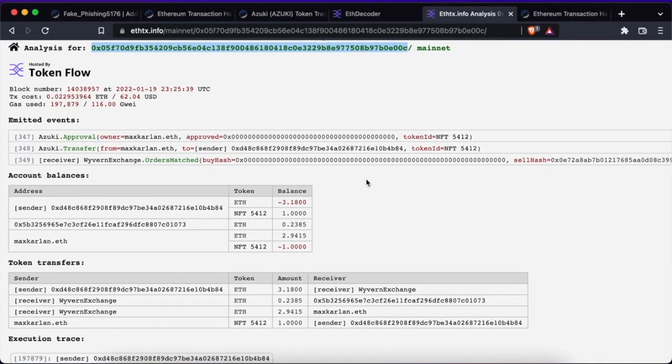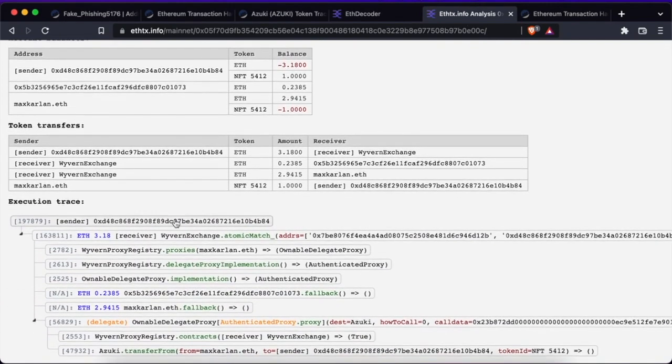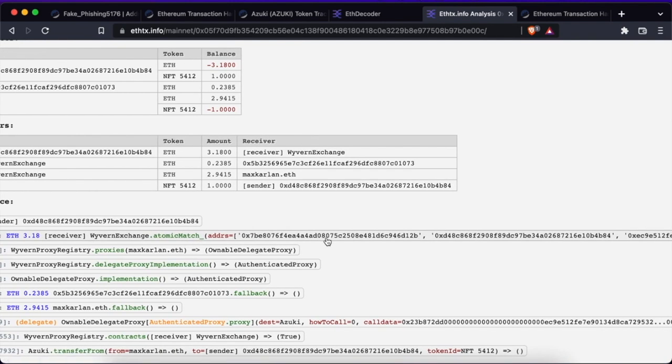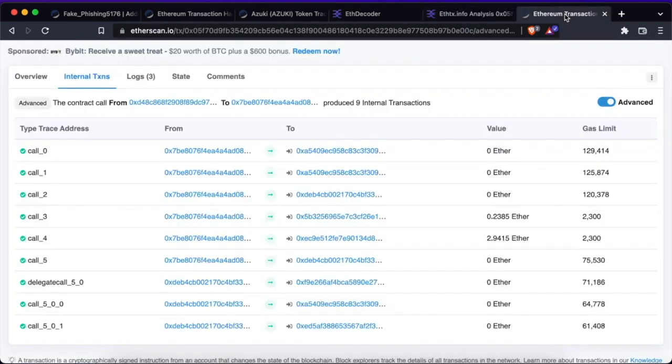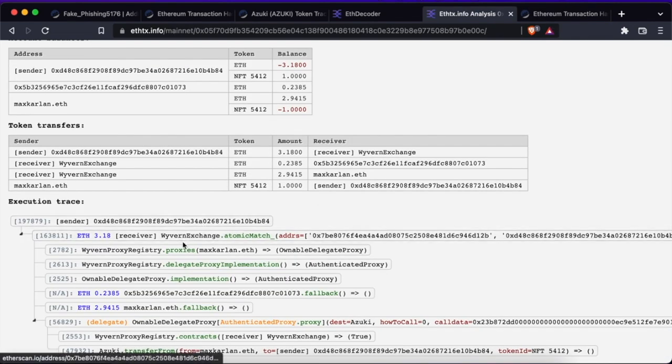As we saw, a normal OpenSea transaction is initiated by an account. Here in this Ethereum transaction tracer, we can find that it started by the initiator calling the Wyvern exchange with a series of parameters. In the transaction also, we can identify the calls to the proxy registry and the calls through which value was transferred to pay for the assets and the platform commissions. We can identify when the platform's authenticated proxy is retrieved and when it is called via a delegate call in order to retrieve the code that will be executed by the user proxy. Then the NFT is transferred via the user proxy.